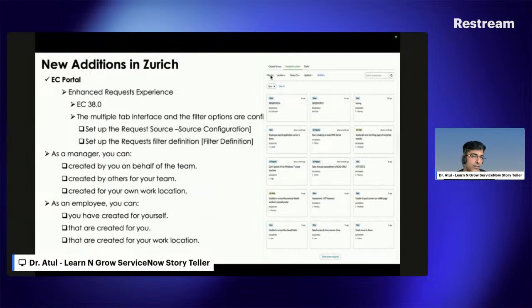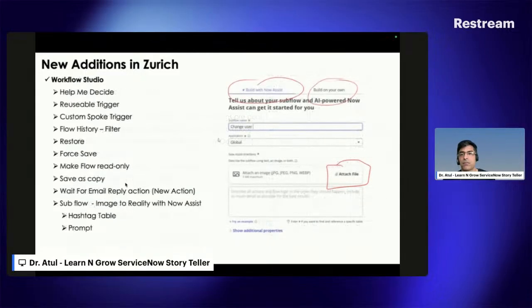So you can put the filter definitions by location, by status, updated by; you have to do this configuration. And there's a complete dedicated release note available in ServiceNow. You can just search for enhanced service request experience in the docs, and you can find this particular configuration easily. And this is the basic functionality given by ServiceNow.